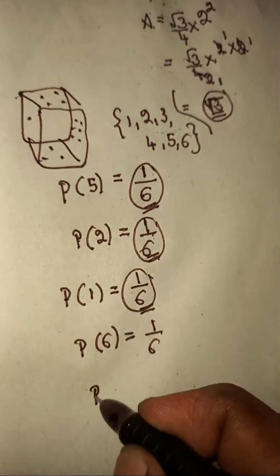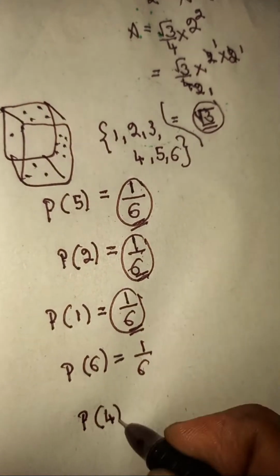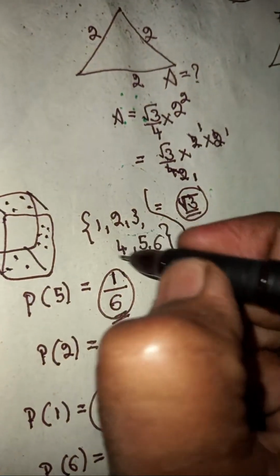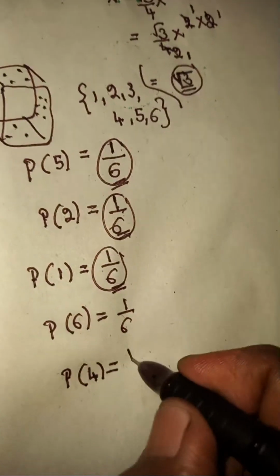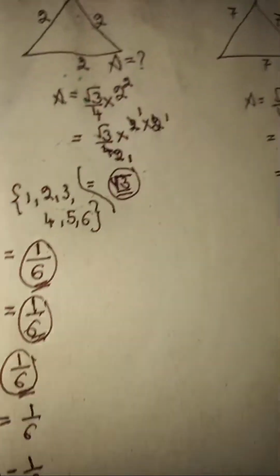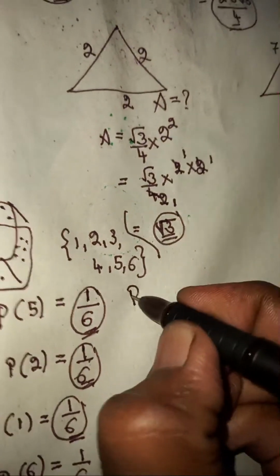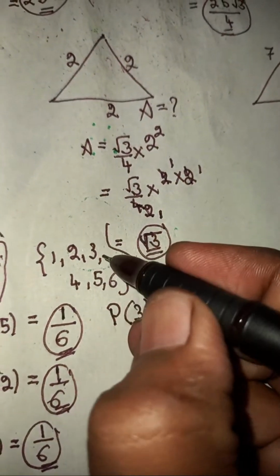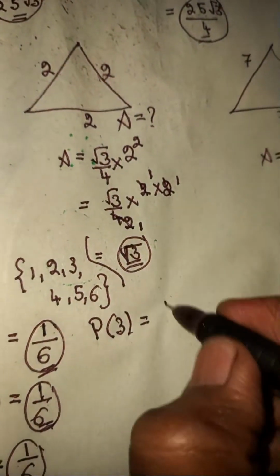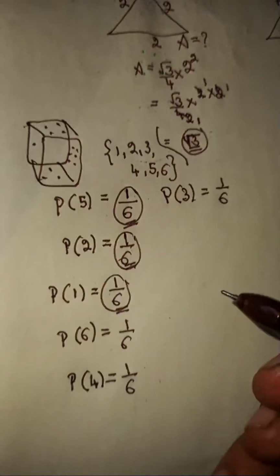And again they ask what is the probability of getting 4. 4 also there is only one chance of 4, but totally 6 chances, it is going to become 1 by 6. And they ask at last what is the probability of getting 3. 3 also there is only one 3, there are 6 chances, it is 1 by 6.